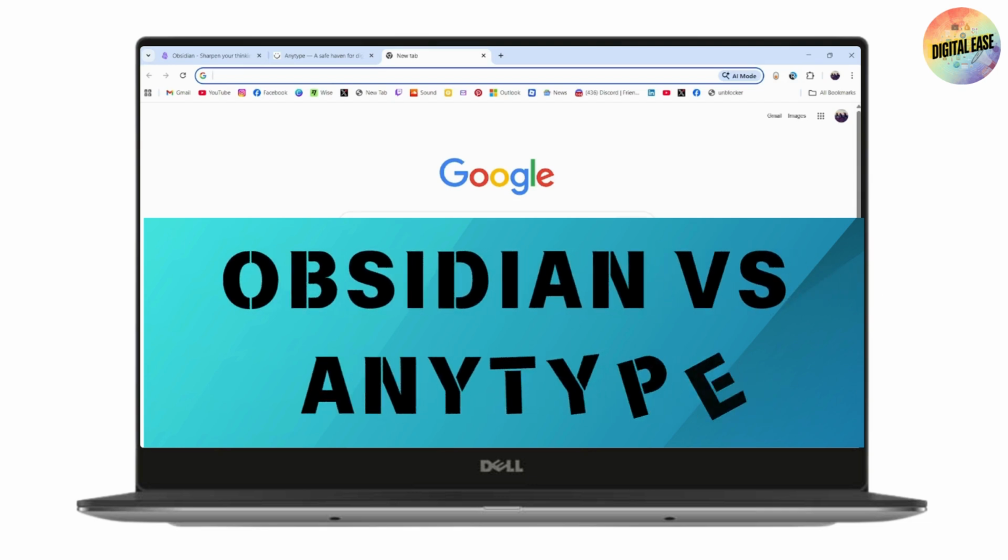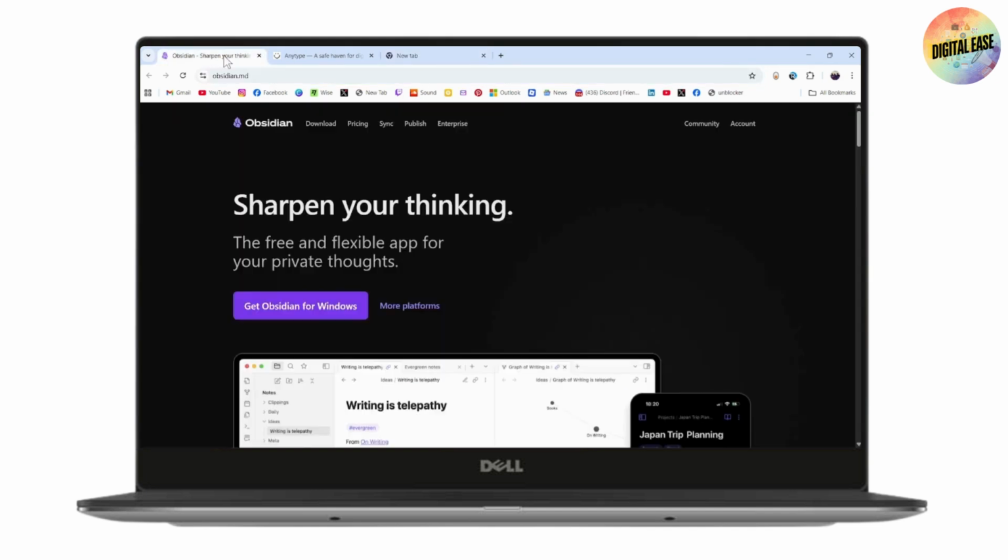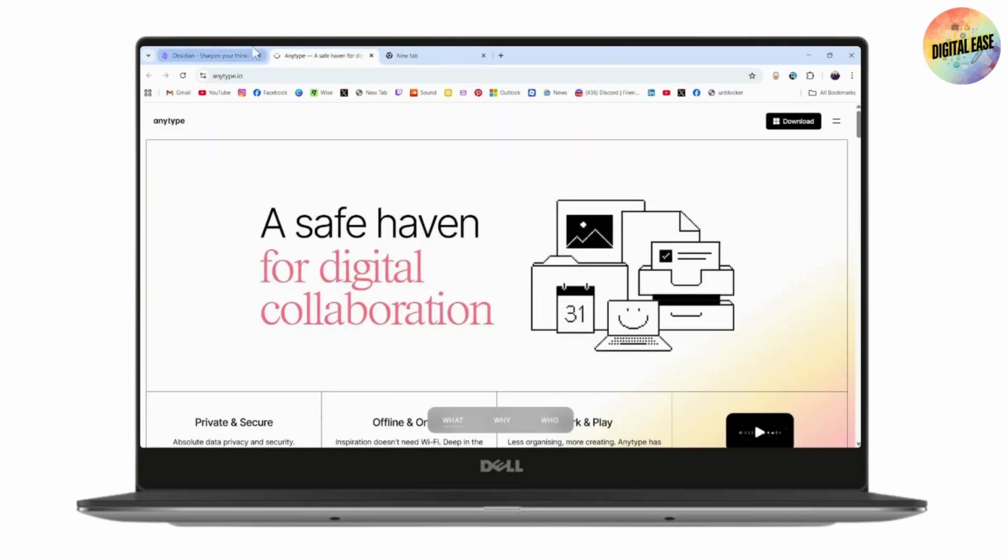Let's have a comparison between Obsidian versus Anytype. The note-taking war just got personal. Obsidian or Anytype? Let's break it down fast.